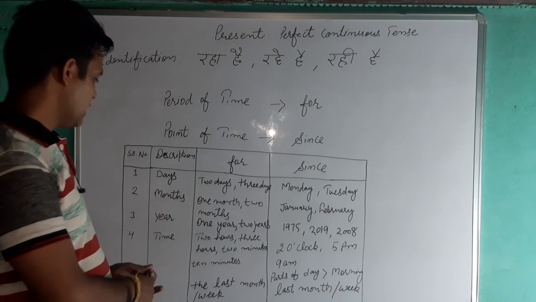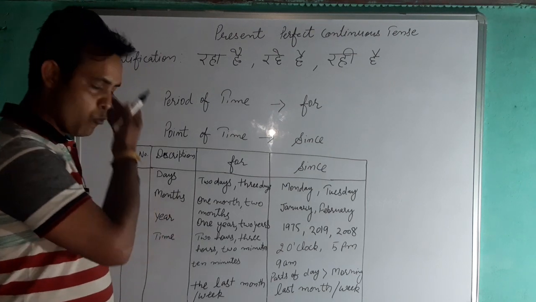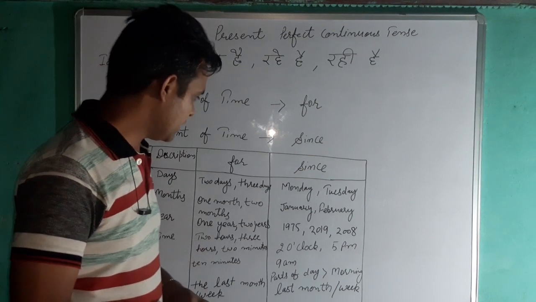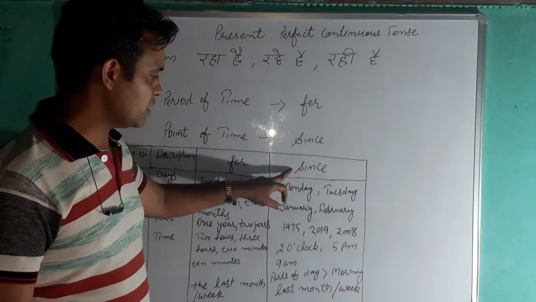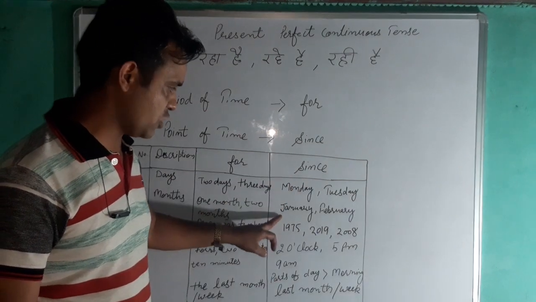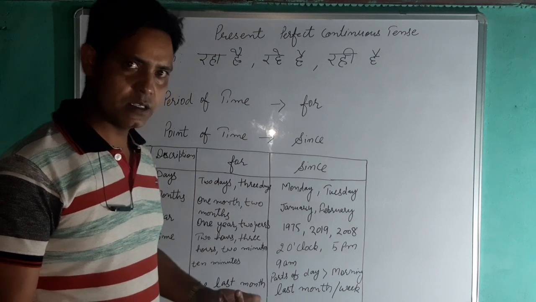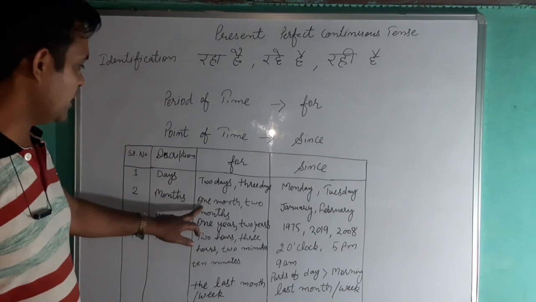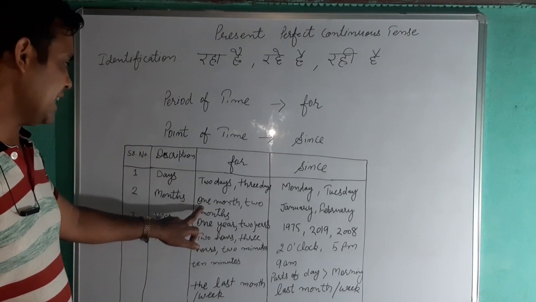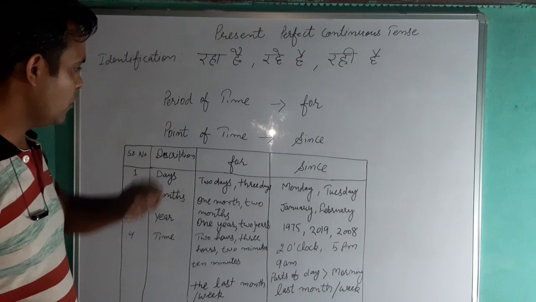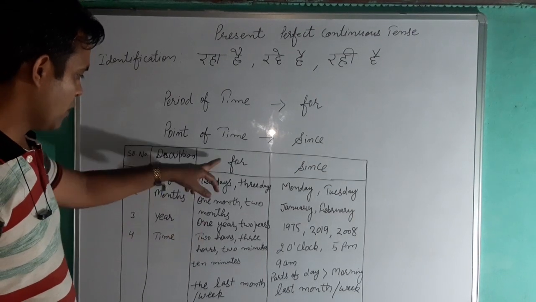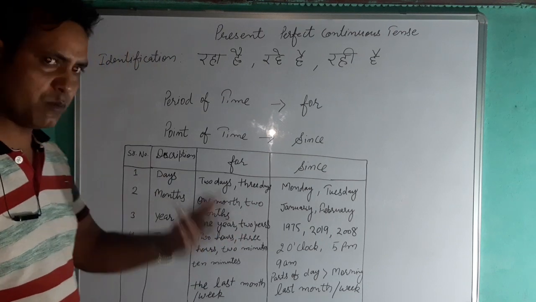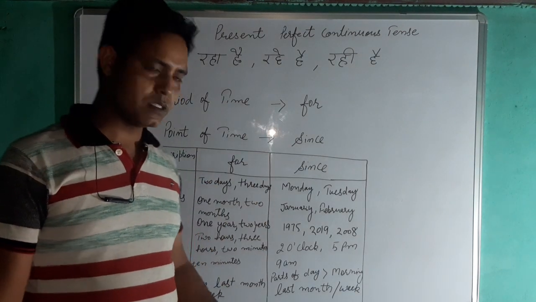Okay, so next is months. Next क्या है? Months है, right? So when the name of the months come, then we can make the use of since before the name of the months. Since January, since February, since March, since April, right? And if we count the months, then in that case we can make use of for before that. For 1 month, for 2 months, like this, for 3 months, for 10 months, right?